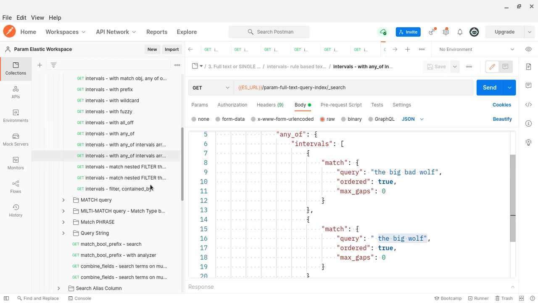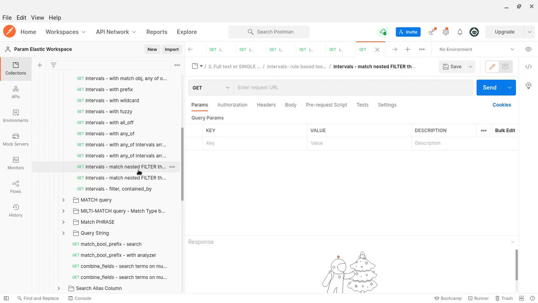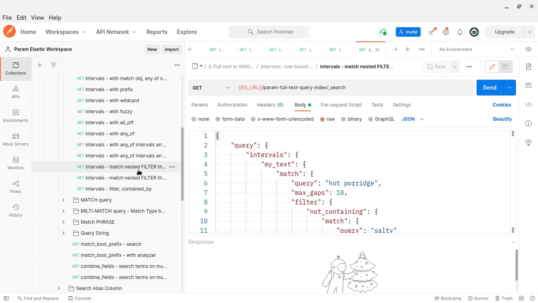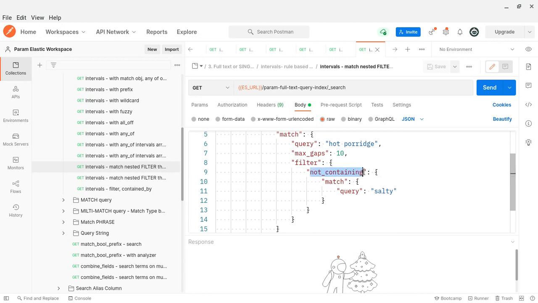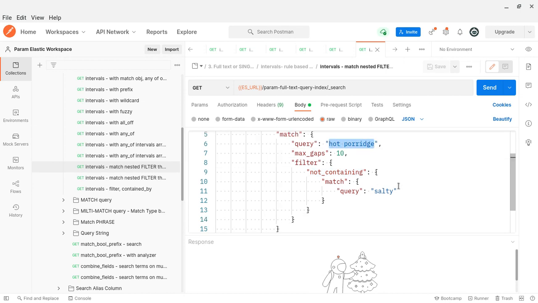Then filters. What is the usage of filters? As I told you, the purpose of a filter is to filter out the given intervals. It has many options, and I will show examples. One is not_containing. Any document which has hot porridge, but should not have salty.